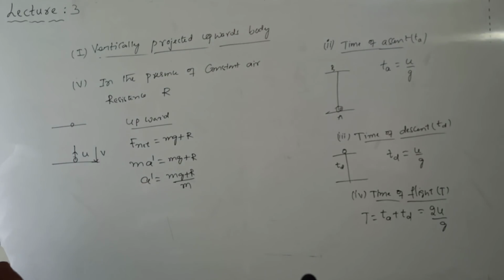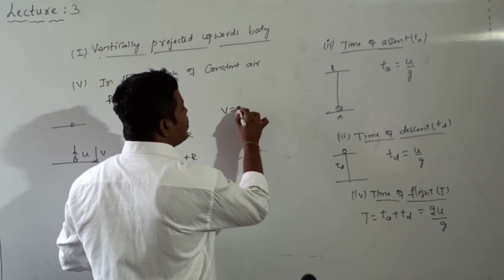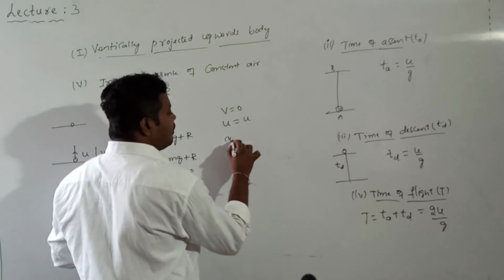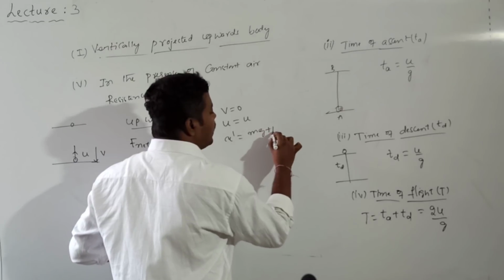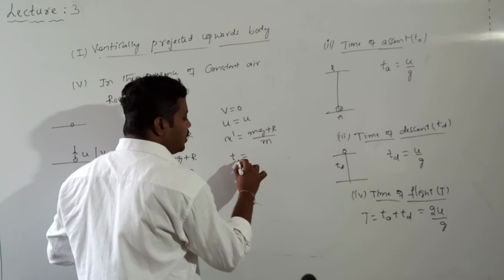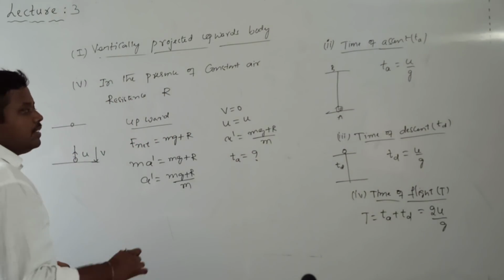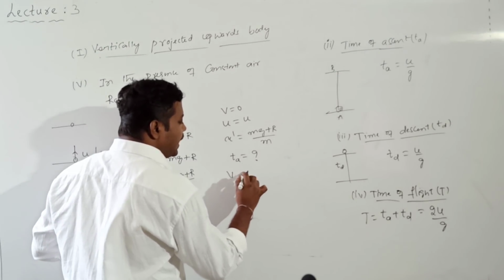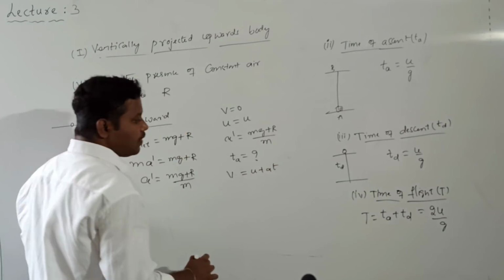Now what do I want to calculate? Time of ascent. Time of ascent means the final velocity will be 0 and the initial velocity is u. And the acceleration value we got is a dash equal to mg plus r divided by m. So what do I want to calculate? The T value. Can I call the time of ascent T? Substituting all these values in the formula, V is equal to U plus AT.